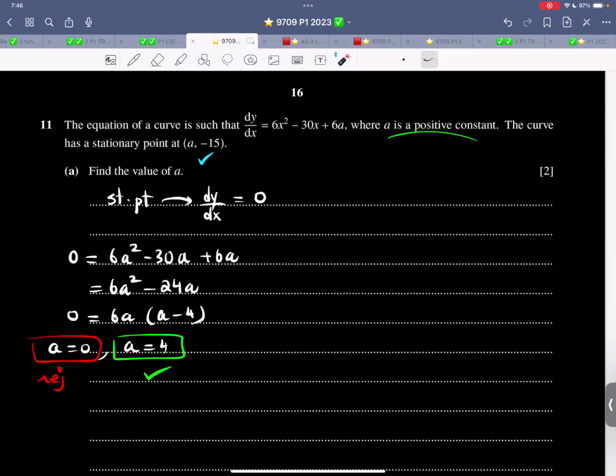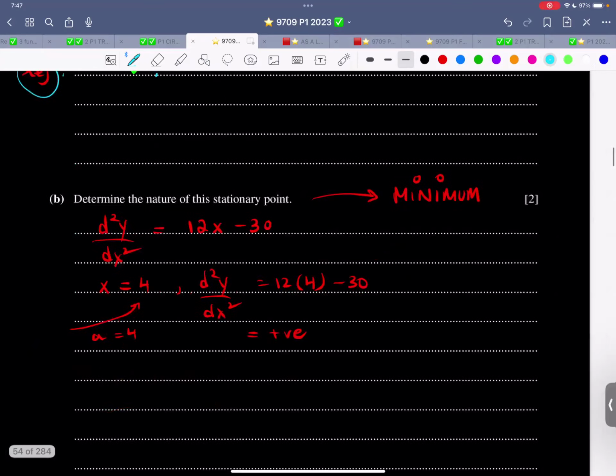When it's a stationary point, we know that dy by dx is 0, whether it's a minimum point, a maximum point, or neither a max nor a min, as long as it's a turning point, a stationary point, dy by dx is 0. So just take this whole thing, equate it to 0. In place of x, write a. So let me write over here. I have plugged in a over here. I've plugged in a over here. Take common. A is 0. A is +4. Whenever there is a possibility of taking common, always take common. And then since it says a is a positive constant, that is why we are rejecting it. So 2 marks for this.